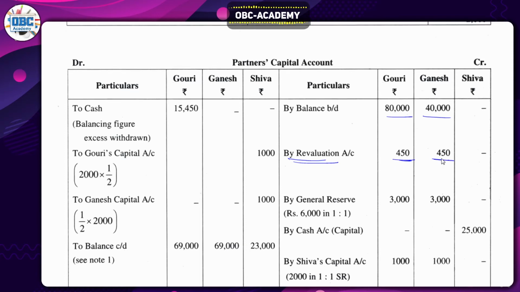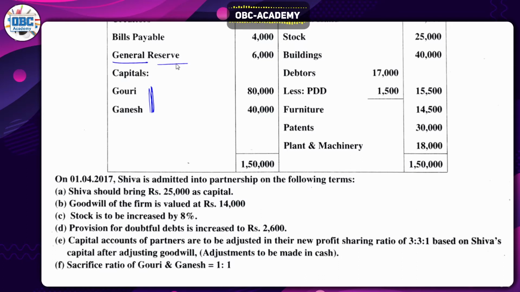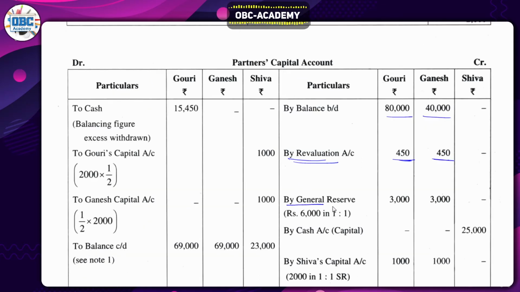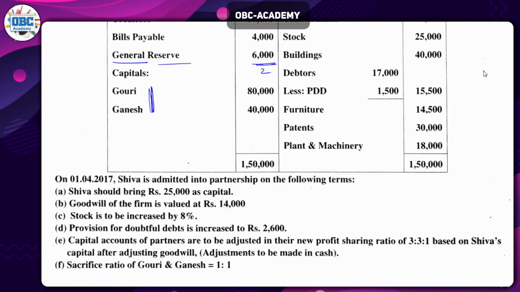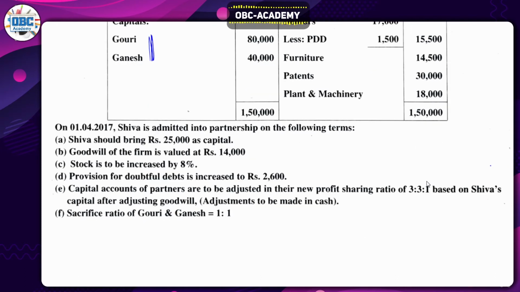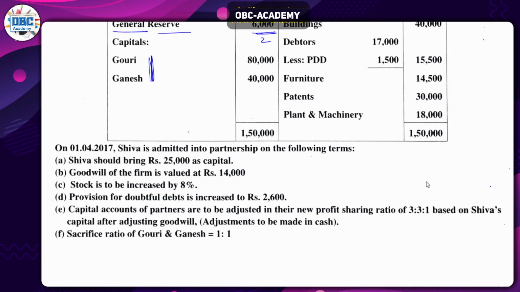Next, write the reserve fund. The reserve fund value is 6,000 rupees, and that 6,000 has to be divided into two parts based on the old ratio. By general reserve. General reserve is nothing but a reserve. So 6,000 in 1:1 ratio, that is just 6,000 divided by 2, 3,000 and 3,000. Next, if you move back, nothing is here except what is related to capital. So we have to enter the capital as well as goodwill.